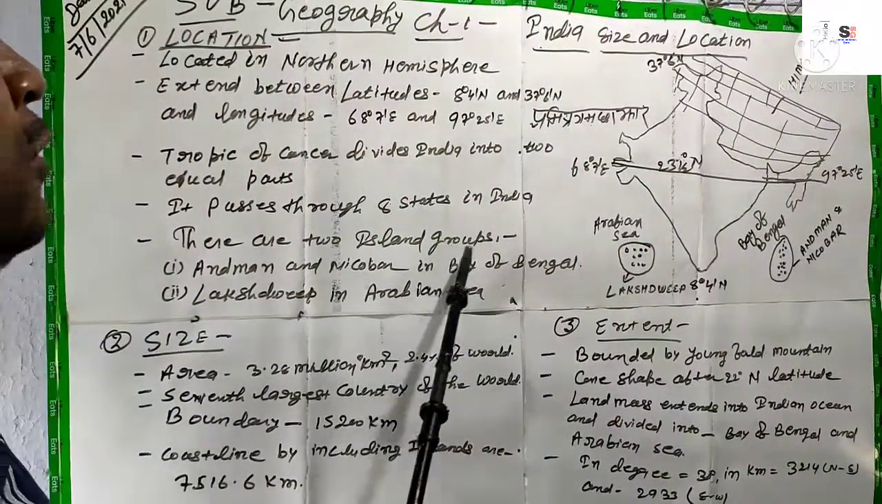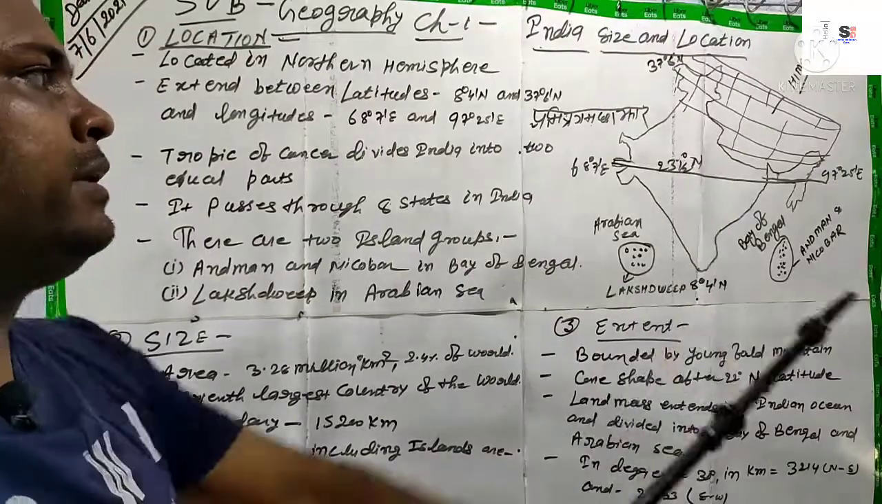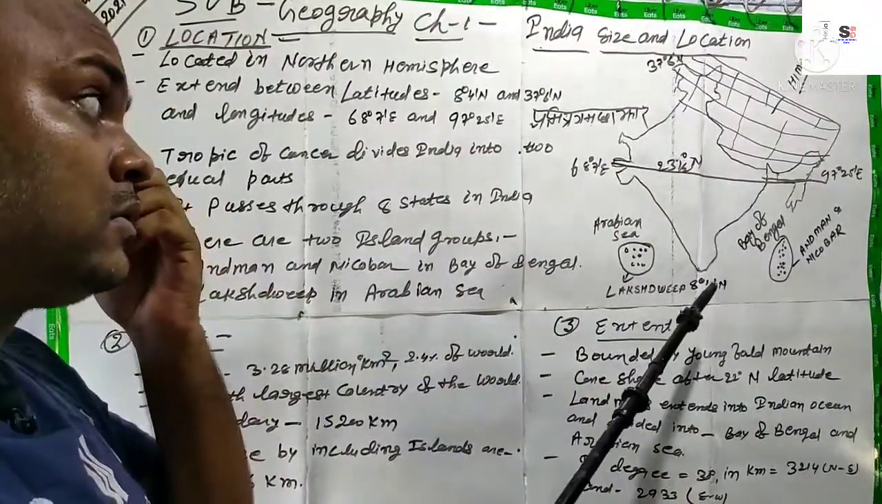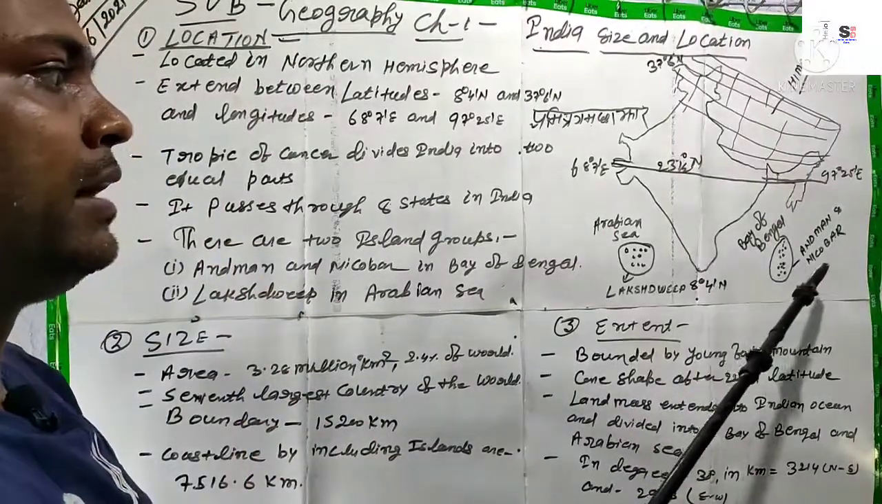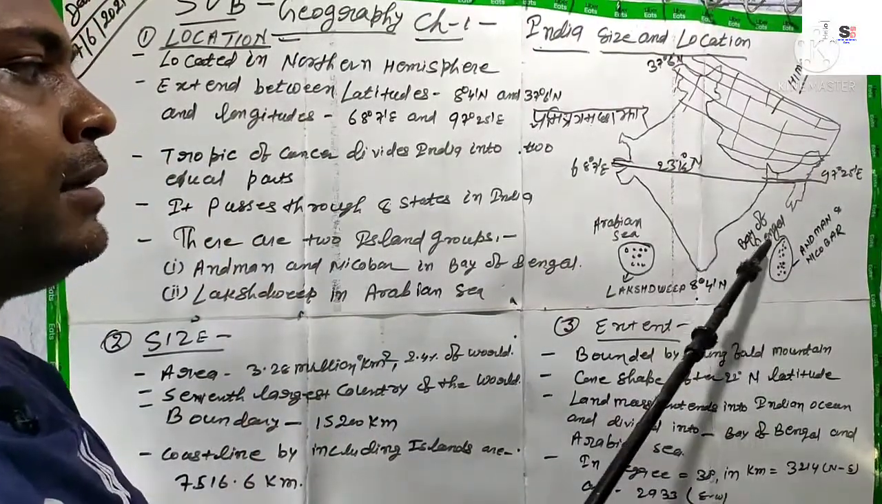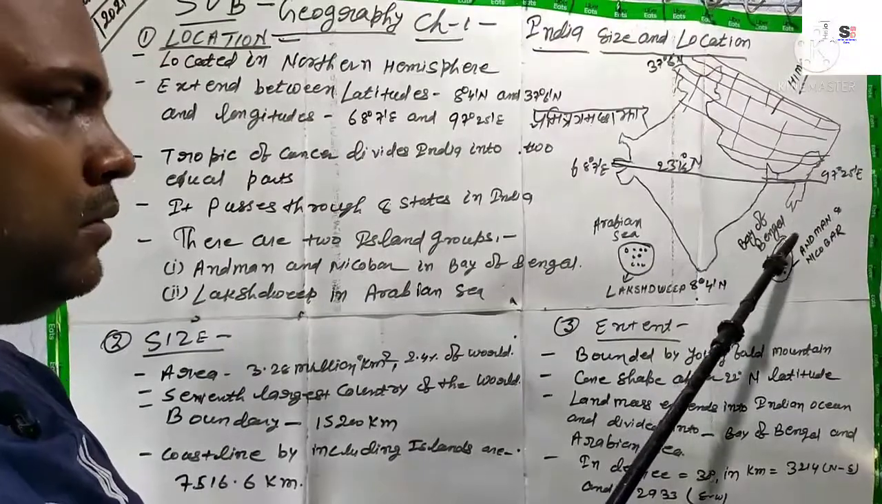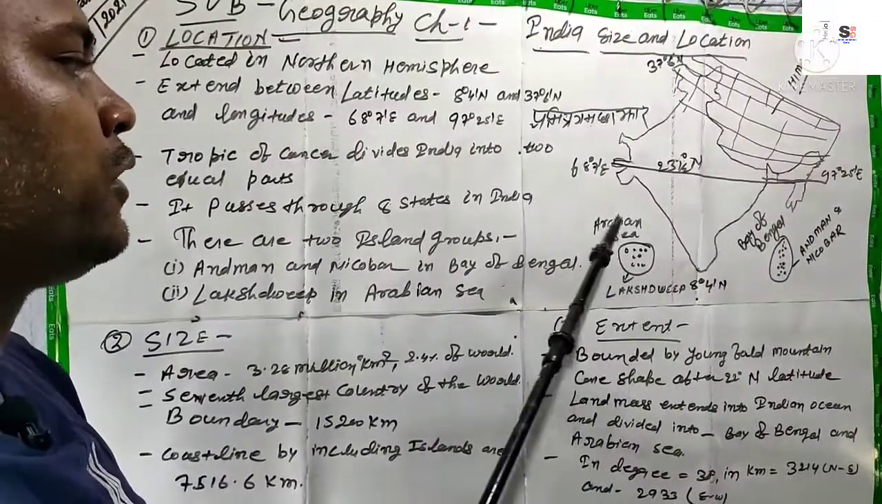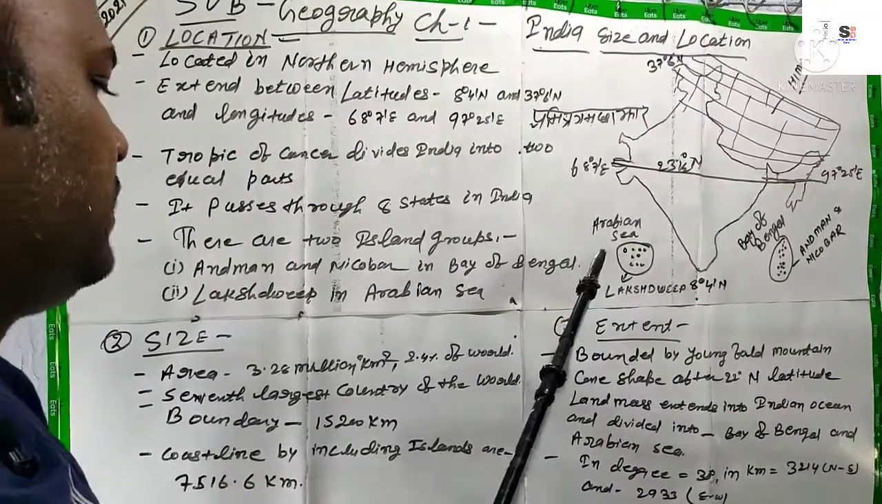There are 2 island groups also. When we talk about India's location at the world level, 2 island groups are also there. One is Andaman and Nicobar, that is located in the Bay of Bengal, isn't it? And another is Lakshadweep, that is located in the Arabian Sea.